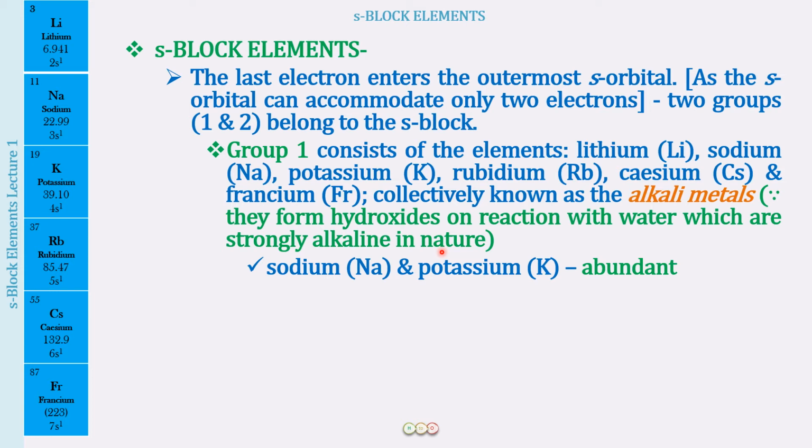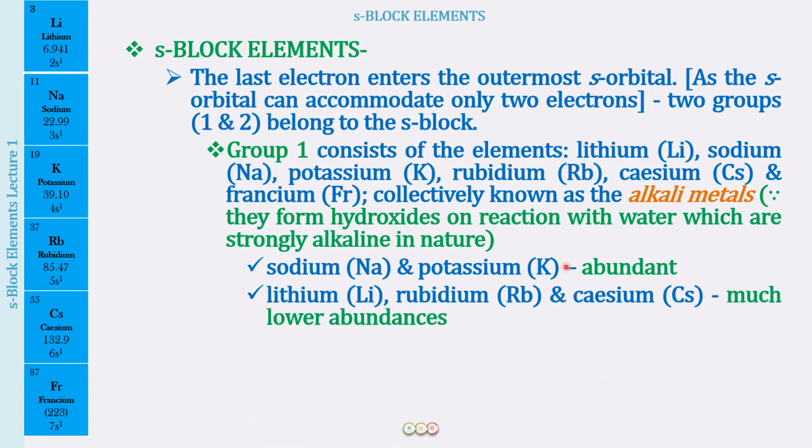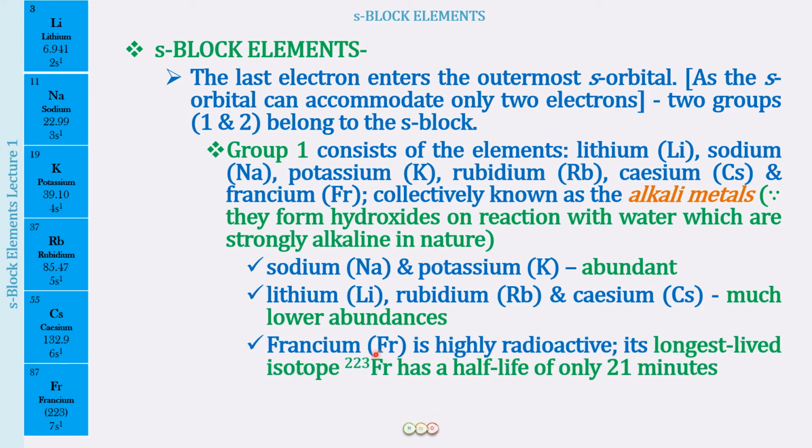Now, certain important things about them. First, sodium and potassium are the most abundant out of these group 1 elements. Then we have lithium, rubidium, cesium, which are found in very small proportion in nature. Francium is highly radioactive, as I already told you, and its longest lived isotope, francium 223, has a half-life of only 21 minutes. So it has a very short half-life also. This is one thing that you have to remember. So sodium and potassium are most abundant. We have less quantities of lithium, rubidium, cesium, and francium is radioactive with a half-life of 21 minutes. Alright, I hope you will remember all of these things.